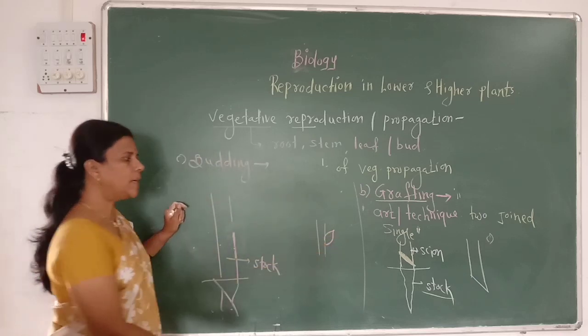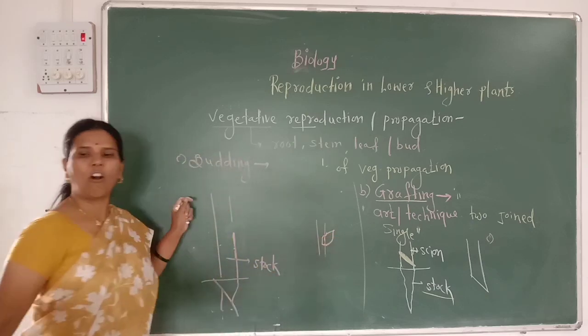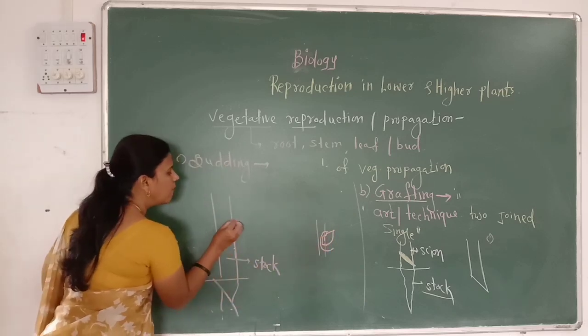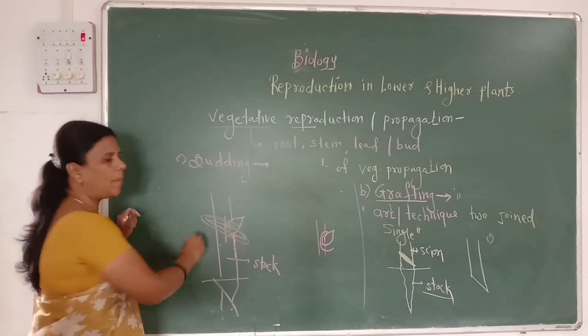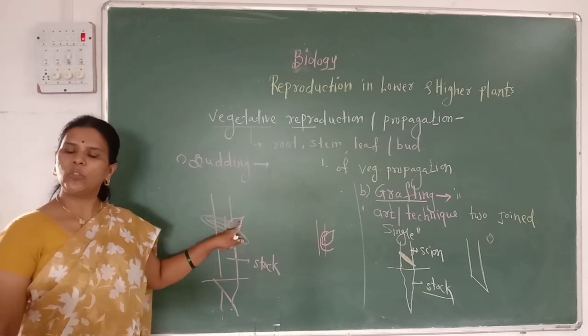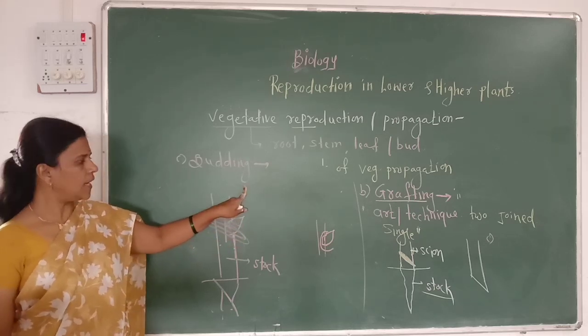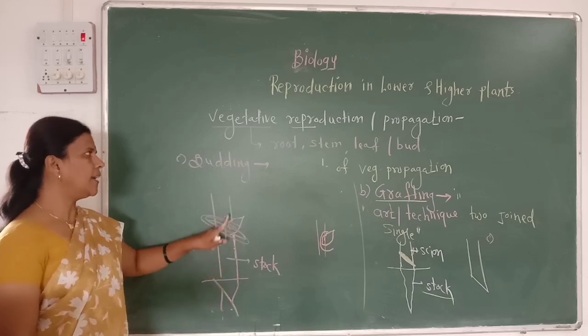Care should be taken that this bud is with a small piece of bark, and this cut bark is fitted into the incision and wrapped with a polythene bag. Then after 3 to 4 months, this bud sprouts and it has both the characters of stock and scion.